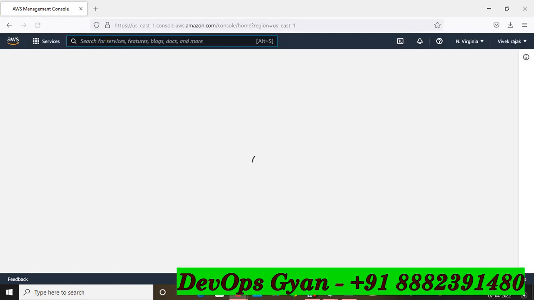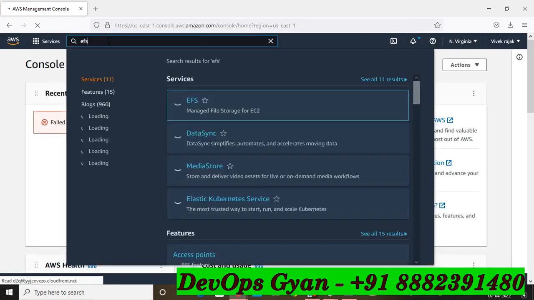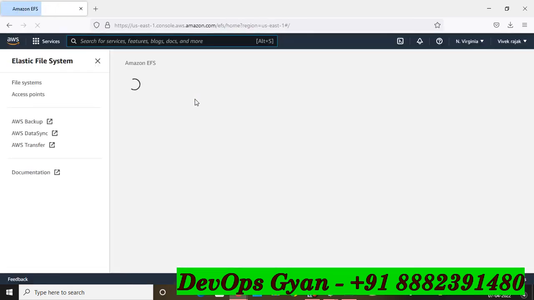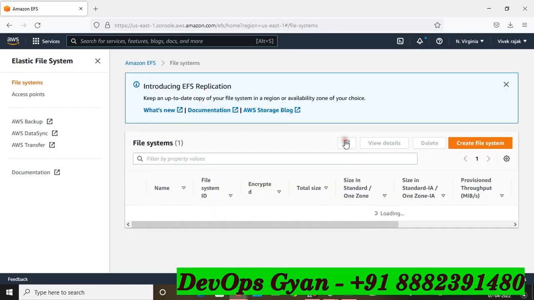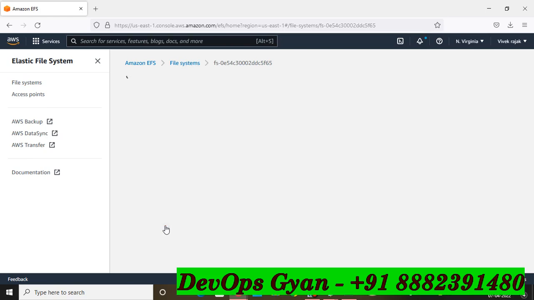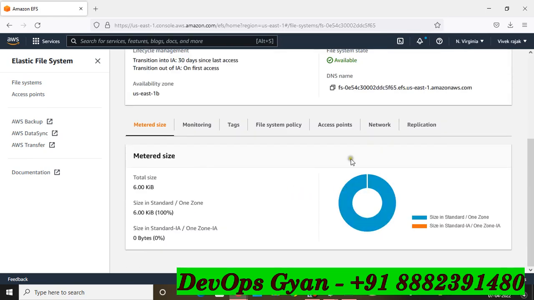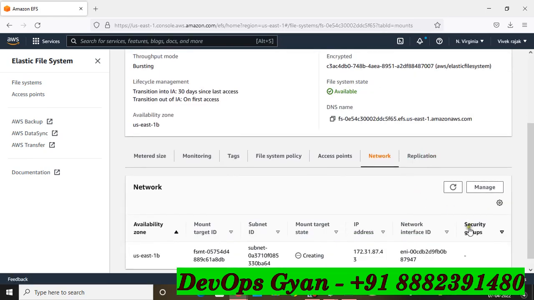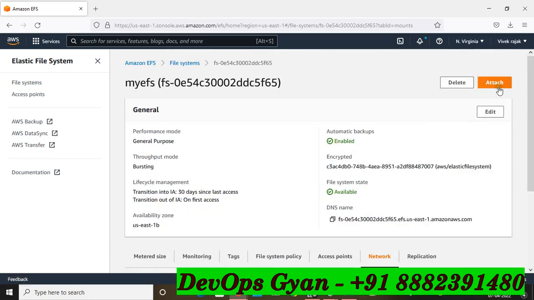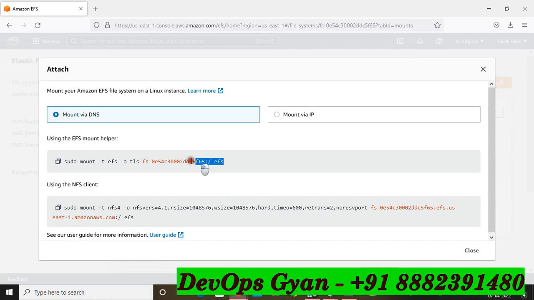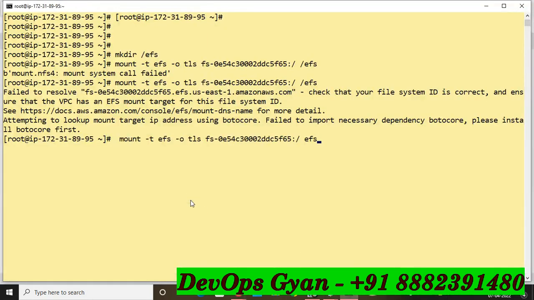That's the reason we are facing the problem. Now refresh one more time, and select this EFS, scroll down, go to the network section. Yes, available. Attach via mount point. Copy this, go there, paste.